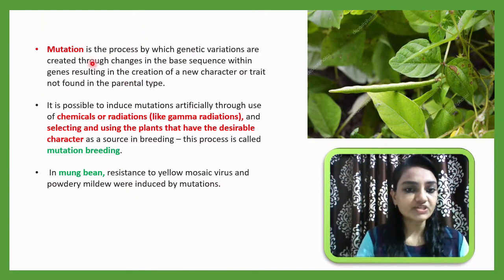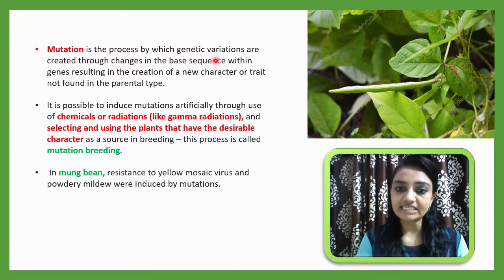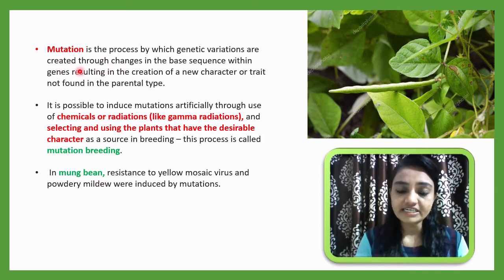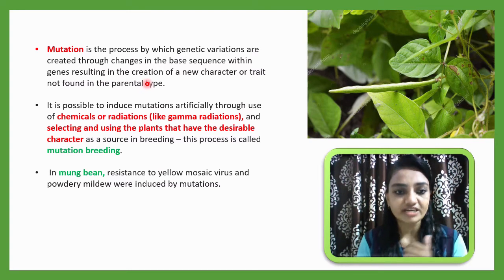Another method is mutation. Mutation is the process by which genetic variation is created through changes in the base sequences. Some variation inside the genetic makeup is done with the help of chemicals or radiation, and that is called mutation, created through changes in the base sequence, the DNA sequence within the genes, resulting in the creation of a new variety, new character or new trait not found in the parental type. By this we can develop a new variety or new trait, and that method is called mutation.